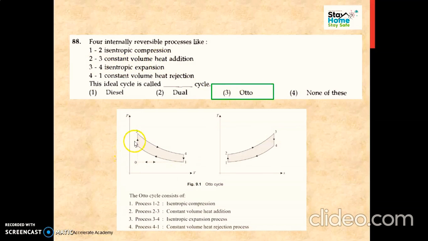Okay, so here we'll see that heat addition is there, compression, heat addition, then again expansion. Here heat addition takes place at constant volume. So this is the identification process for the auto cycle.